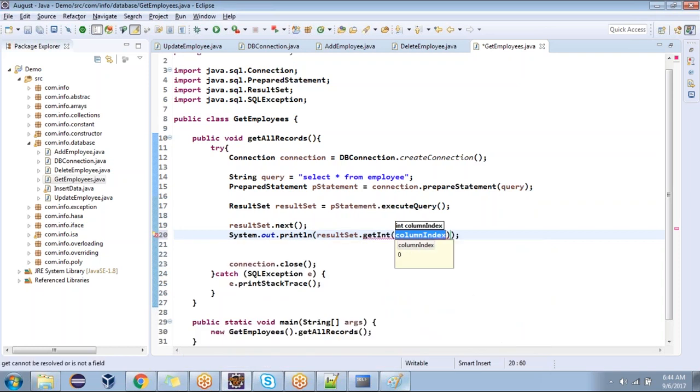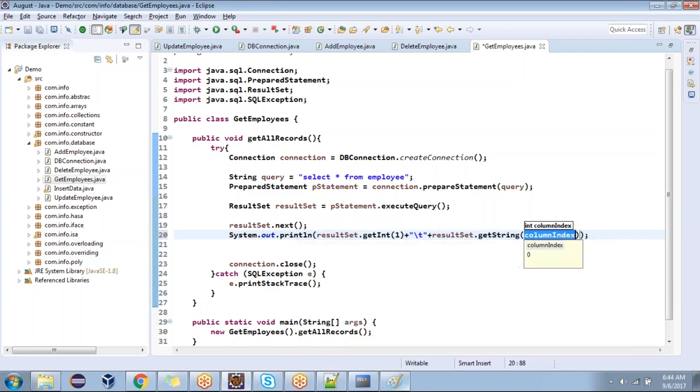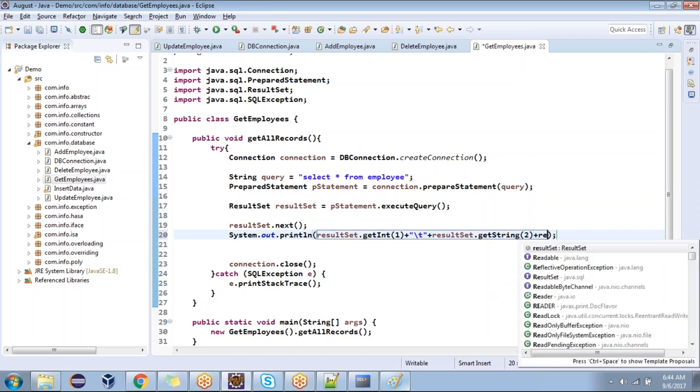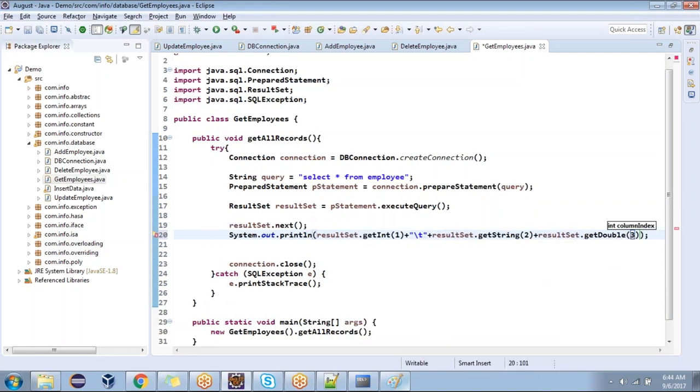When you are setting, use the set method. When you are getting, use the get method. You remember set int, set string, set double? Same way, get int. Am I clear now, Ajay? Yes. Get string 1 indicates the first column, 2 indicates the second column, 3 indicates the third column. Get double. Any questions, guys?